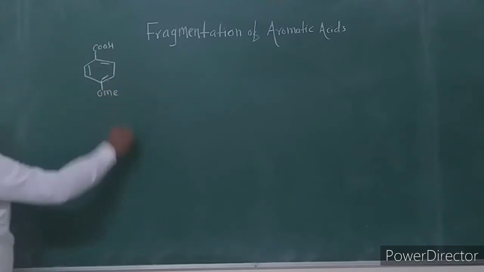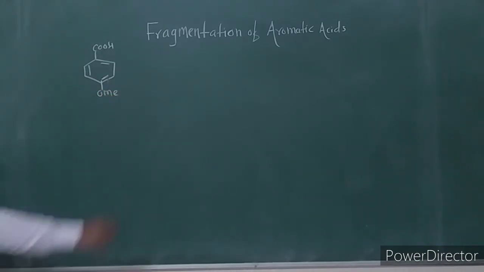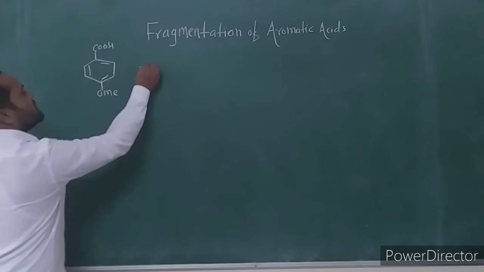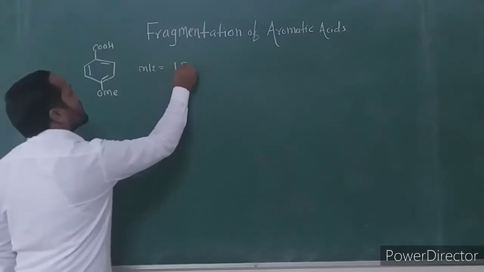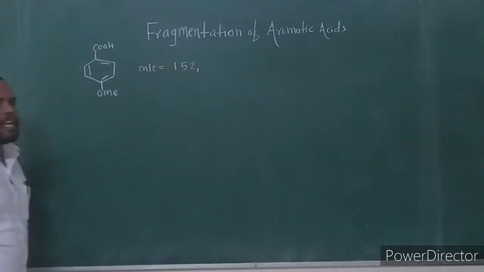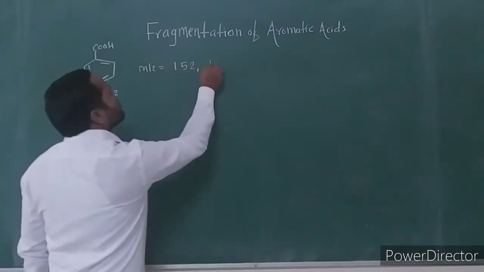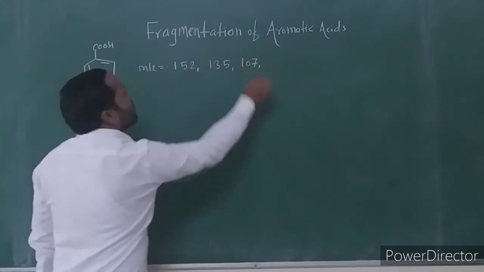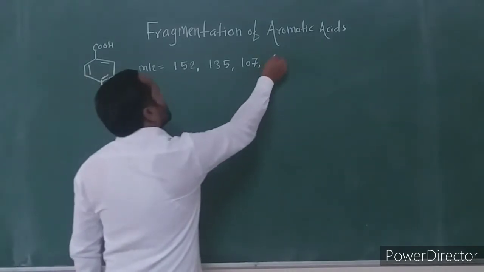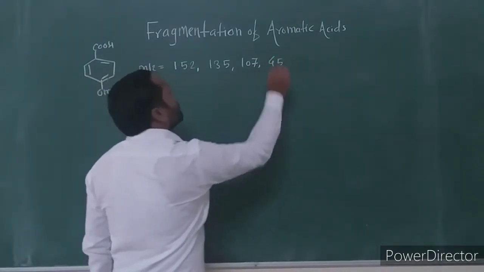The 4-methoxy or para-methoxybenzoic acid. In mass spectrum, para-methoxybenzoic acid gives these fragment ions: the fragment ion at 152, 135, 107 and 45.